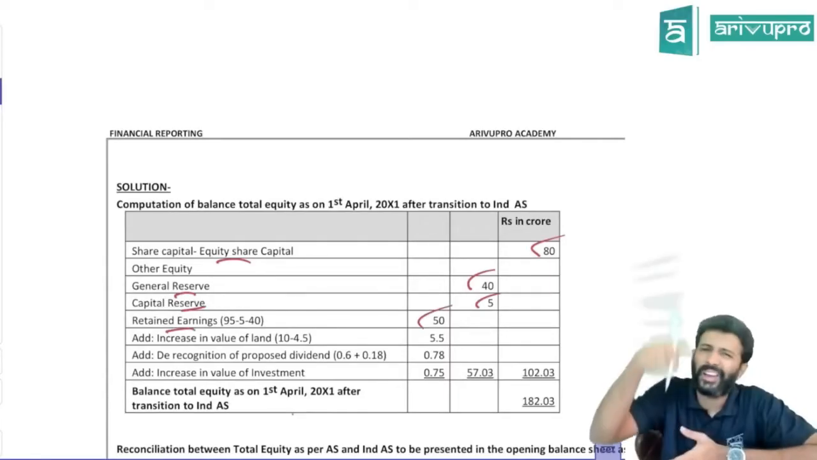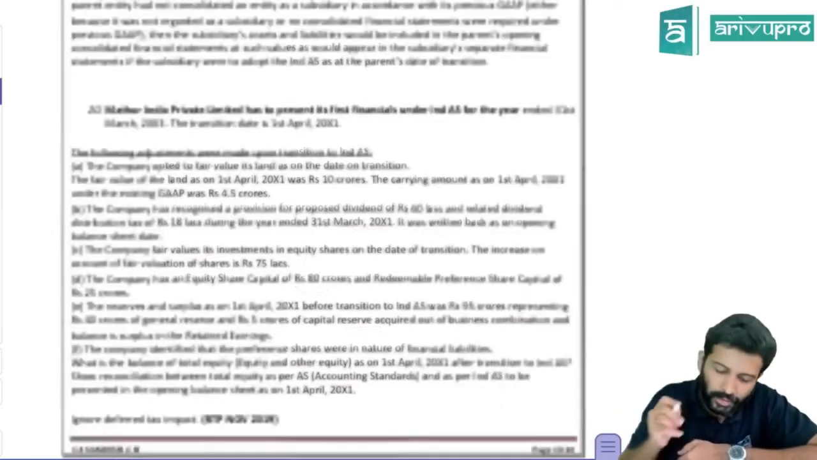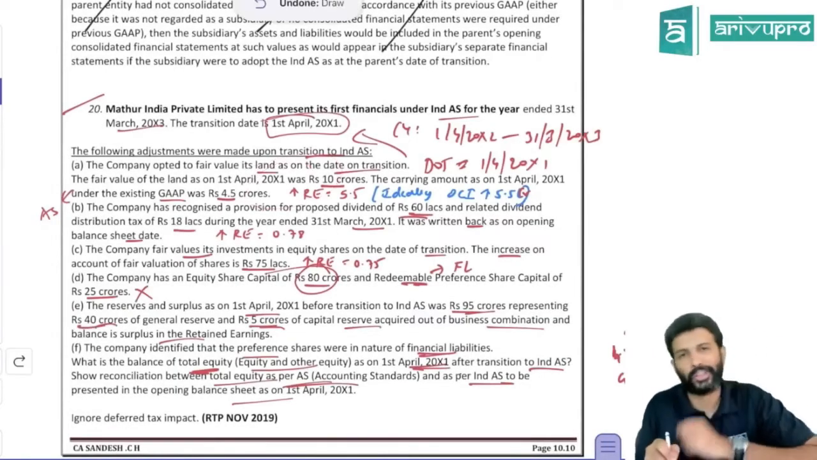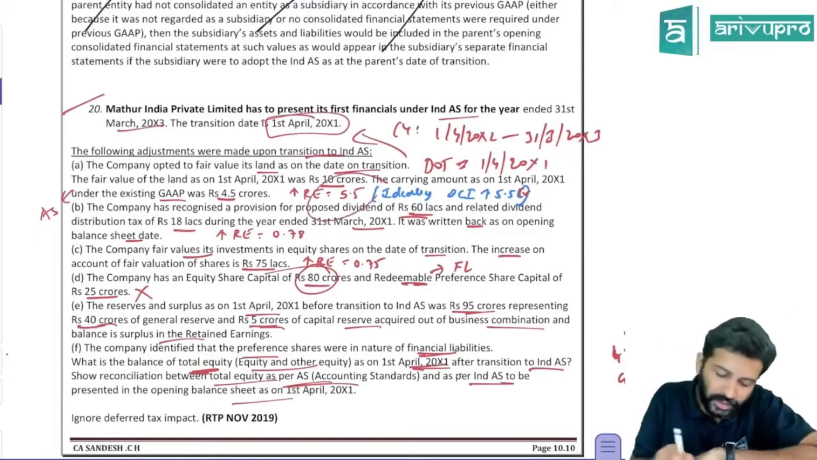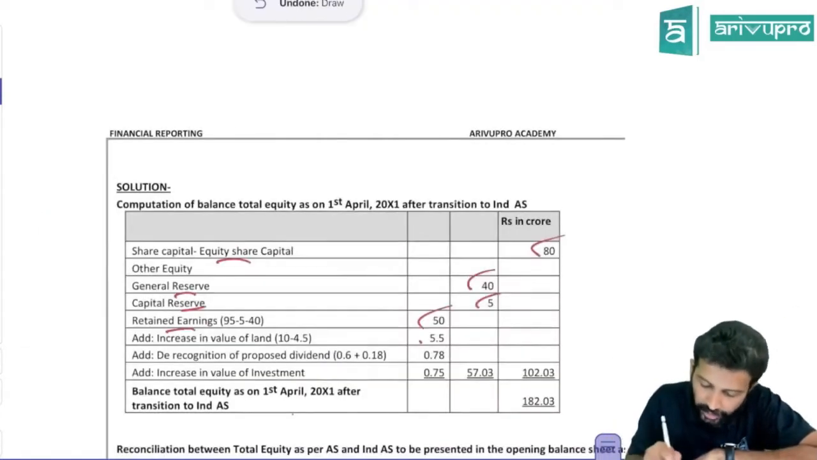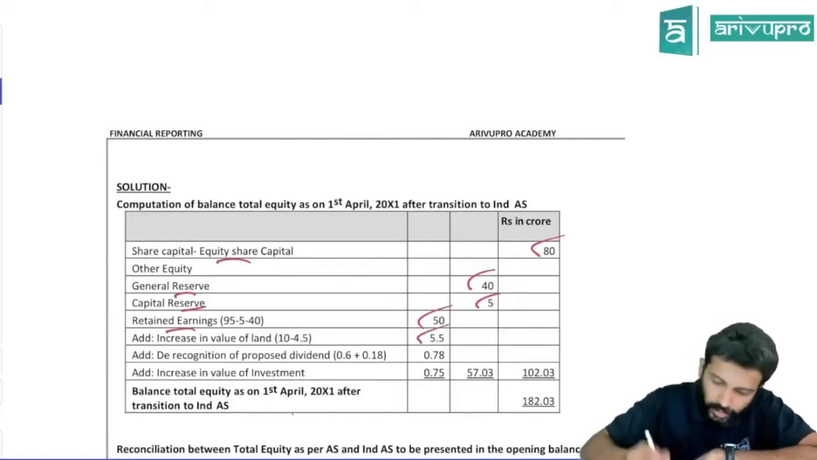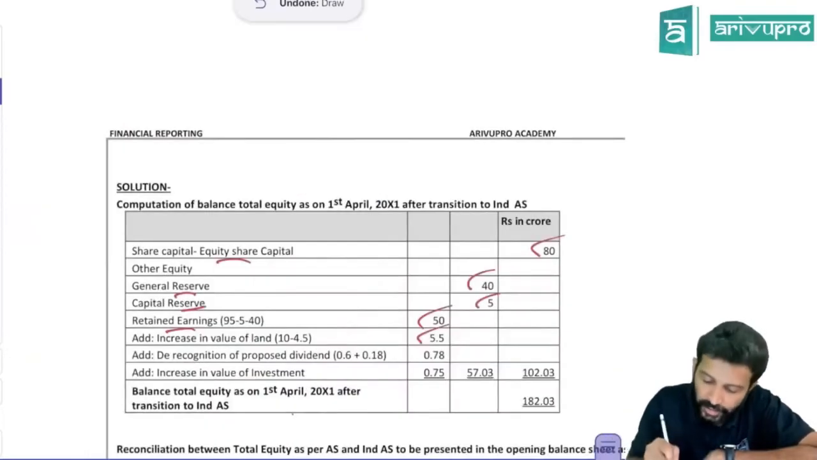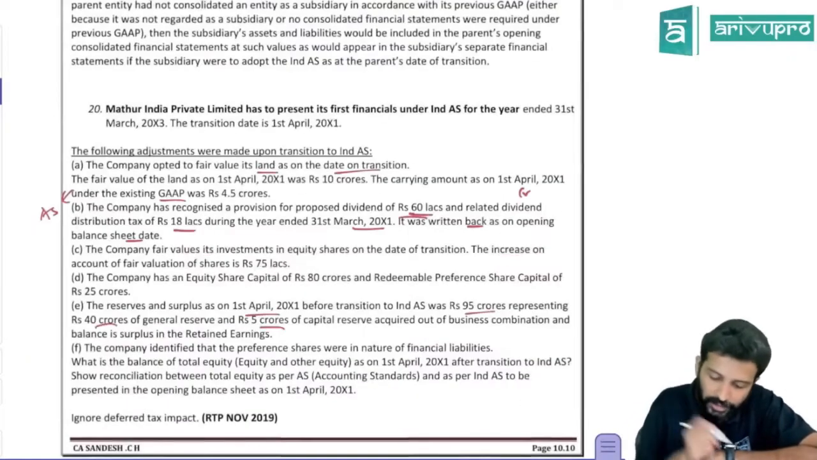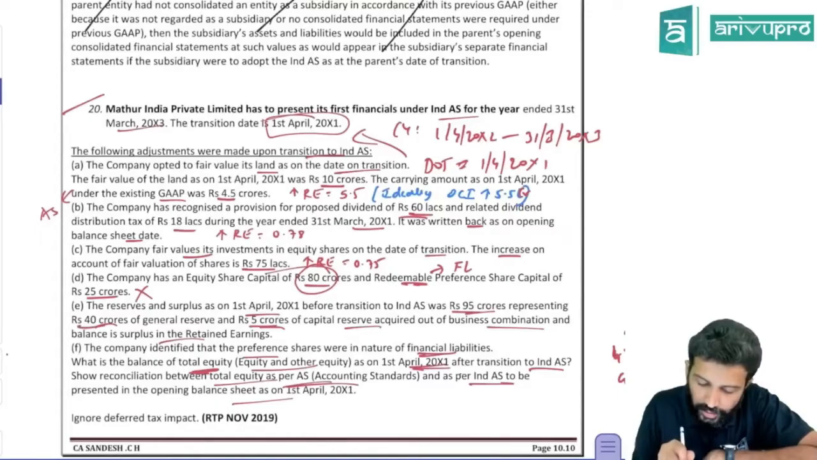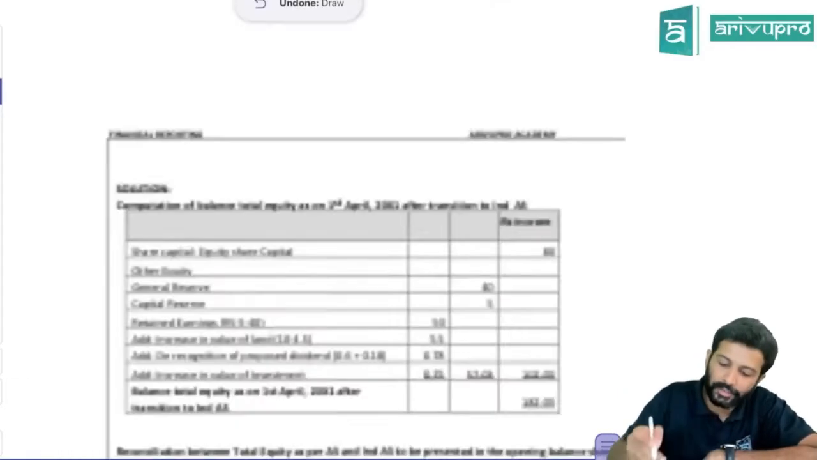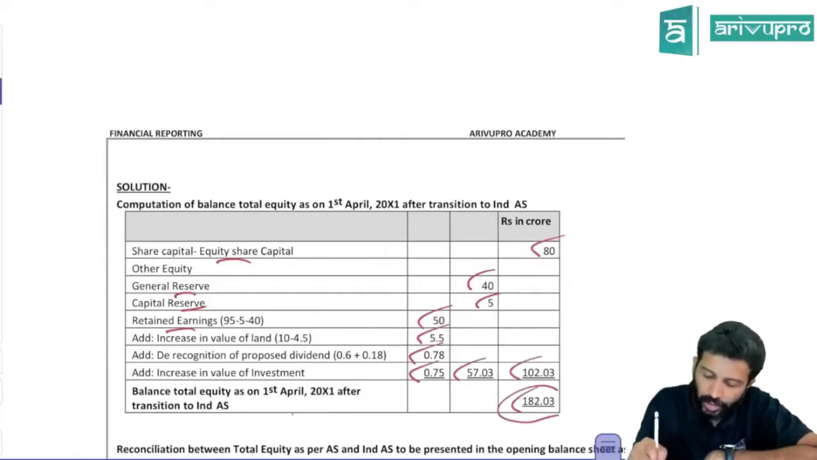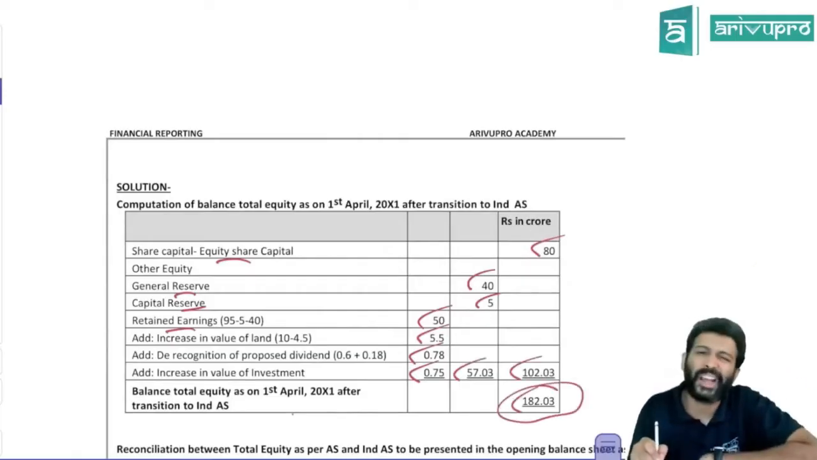That is the opening balance. Now give your transitional adjustments. First, land's fair value you need to increase by 5.5 crores. Ideally it should have increased revaluation surplus, but here they've increased retained earnings only. So due to this adjustment, retained earnings will increase by 5.5. Next, due to the dividend adjustment, retained earnings has to increase by 0.78. Next, some investment's fair value had to increase, and due to that, retained earnings will increase by 75 lakhs or 0.75 crores. You need to add that. Once you add this, you will get the equity and other equity as per IND AS.